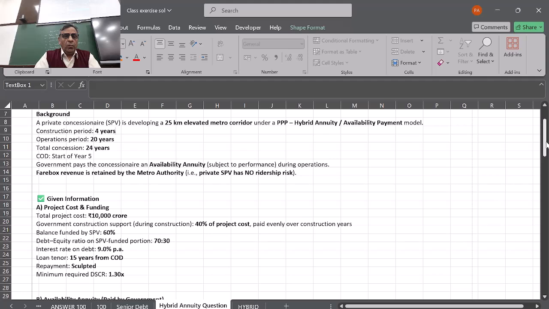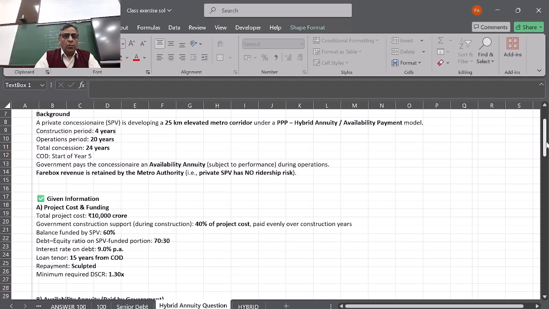So government pays the concessionaire an annuity subject to performance during operations. So the private player will get only the annuity. The fare box revenue is retained by the metro authority. That means the ticketing and everything will be retained by the authority, and they will not pass it on to the SPV.